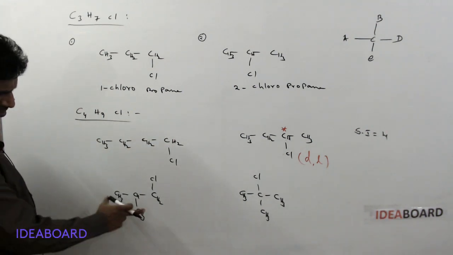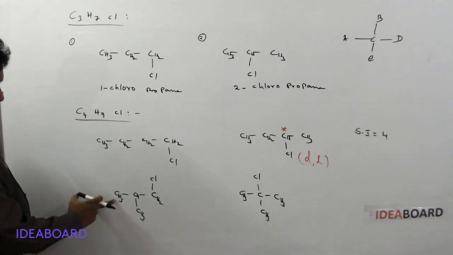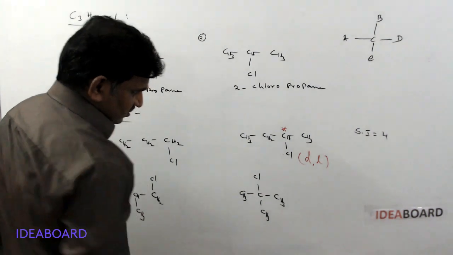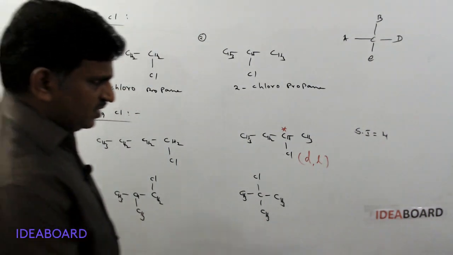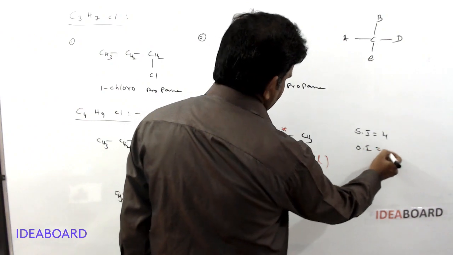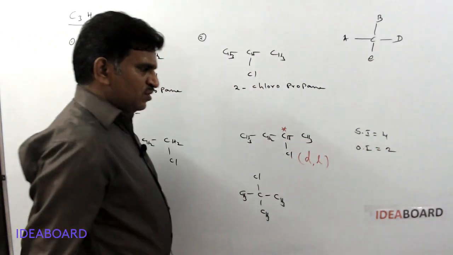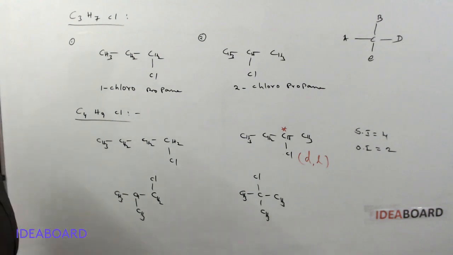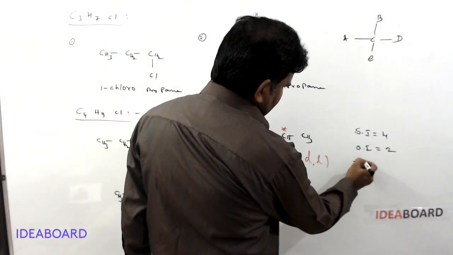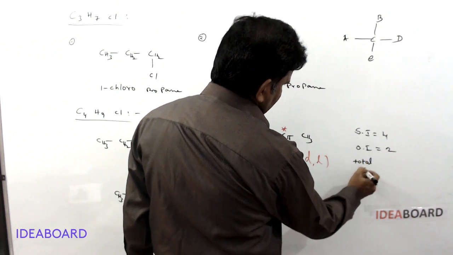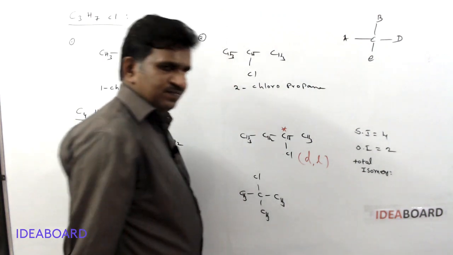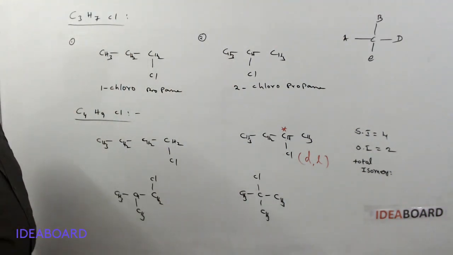Here is there any chiral? Here CH3, CH3, and no chiral centers here. And here no chiral centers. So total optical isomers number is equal to 2. Structural isomers 4, optical isomers 2. And total isomers number is total isomers. Total isomers means 4 plus 2 6, huh? Is it 4 plus 2 6?